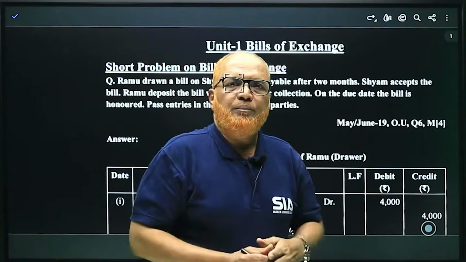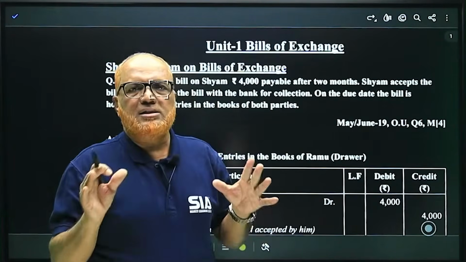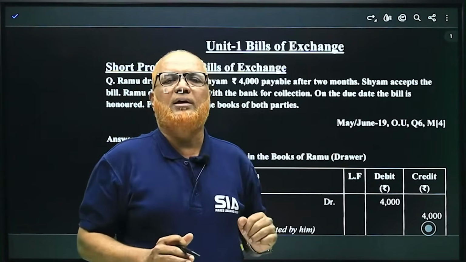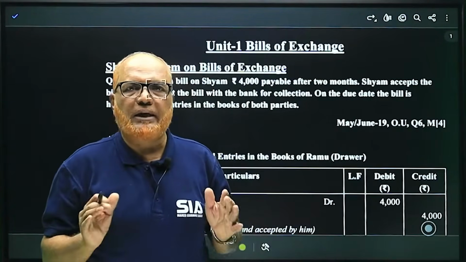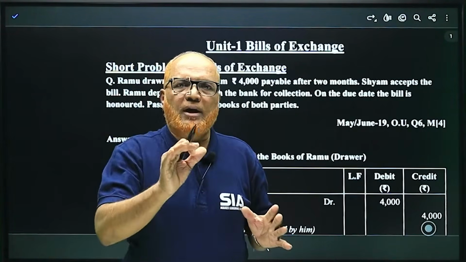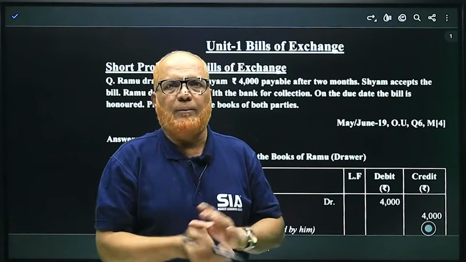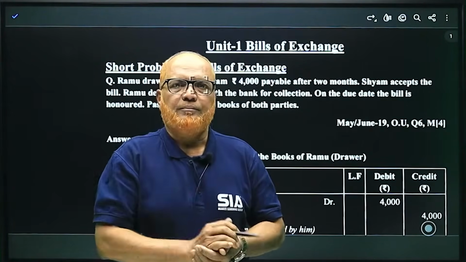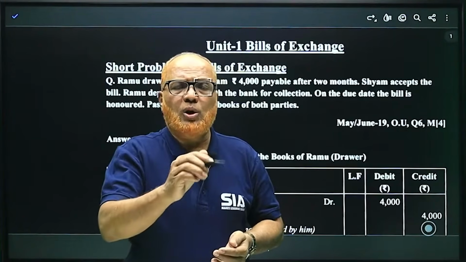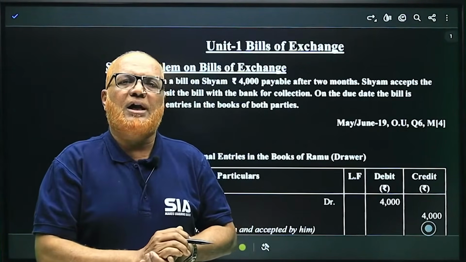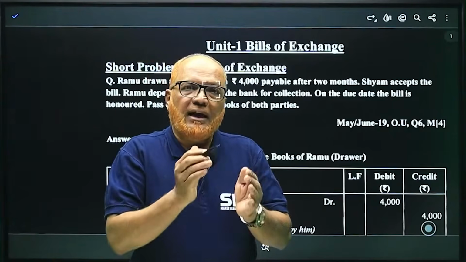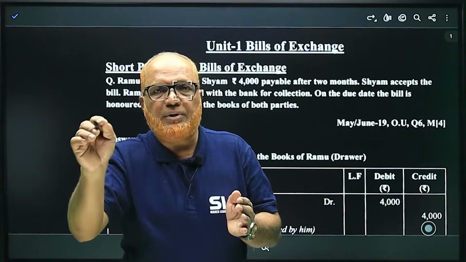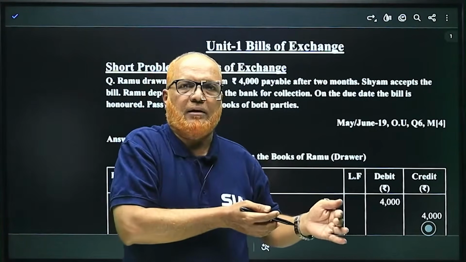In the long problem, all the journal entries you have to pass in the books of drawer and also in the books of the drawee, both. Drawer is the person who draws the bill and drawee is the person who accepts the bill. Simple example, A sold goods to B on credit. Then A will draw a bill of exchange on B. B will accept the bill and return the bill back to A.